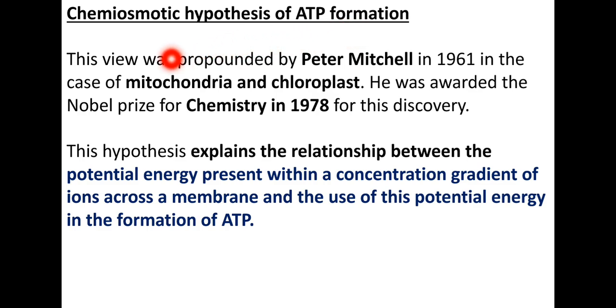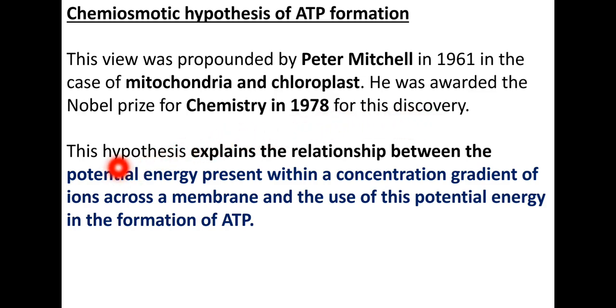Now let us observe. The chemiosmotic hypothesis was propounded by Peter Mitchell in 1961, and he observed it in mitochondria and chloroplast. Later he was awarded the Nobel Prize for Chemistry in 1978 for his discovery.